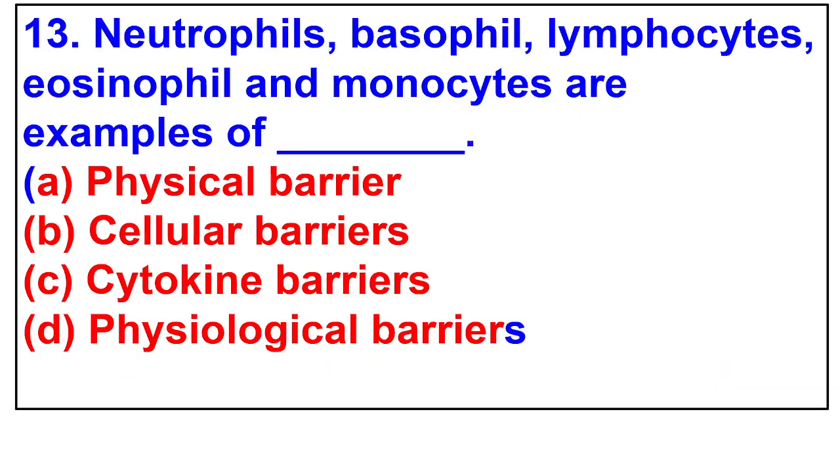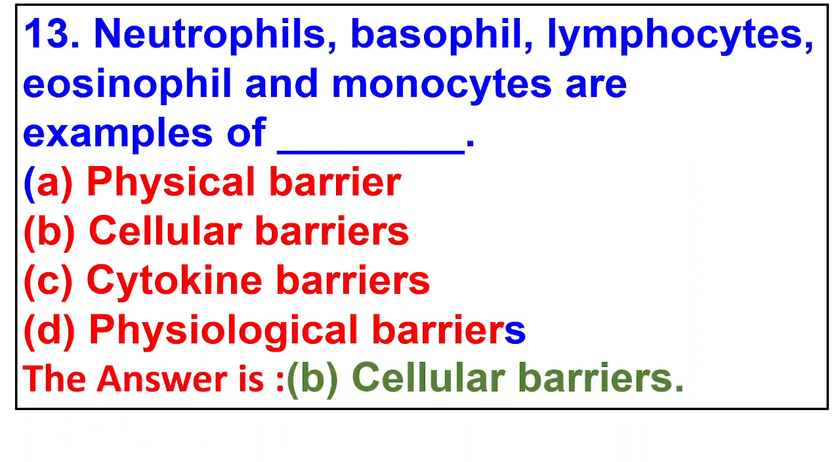13. Neutrophils, basophils, lymphocytes, eosinophils and monocytes are examples of physical barriers, cellular barriers, cytokine barriers, physiological barriers. The answer is cellular barriers.